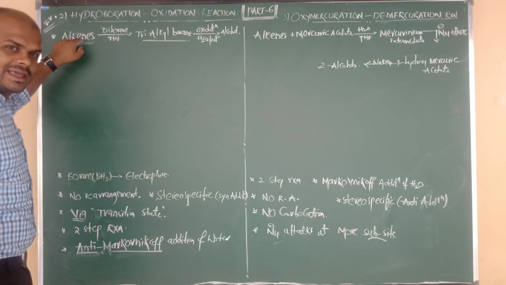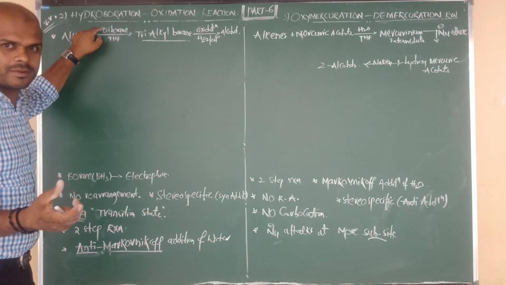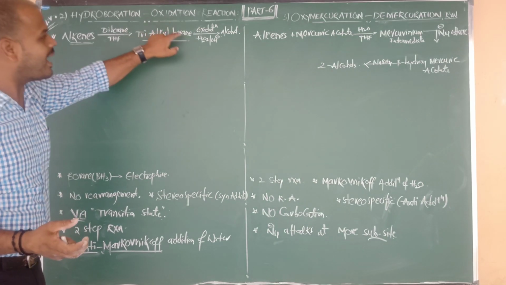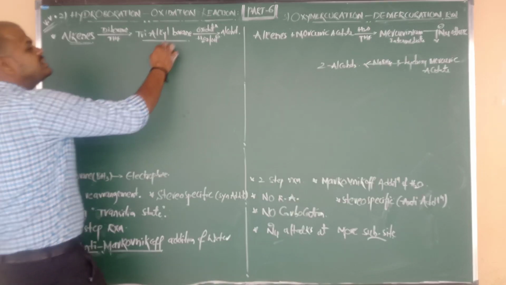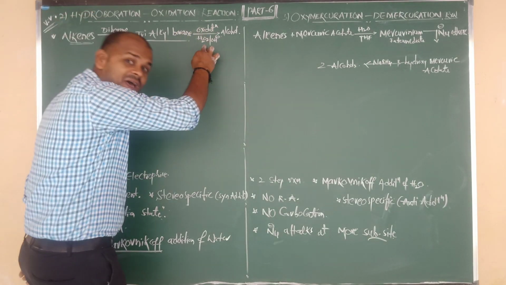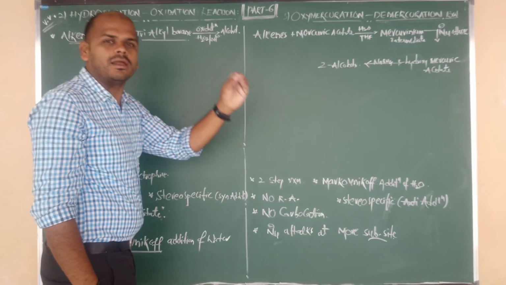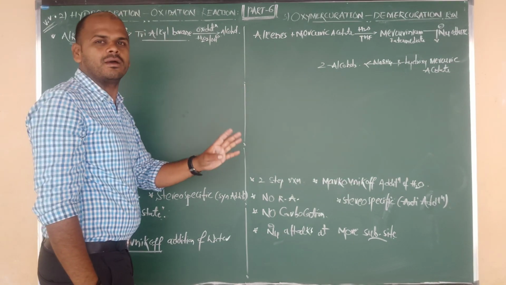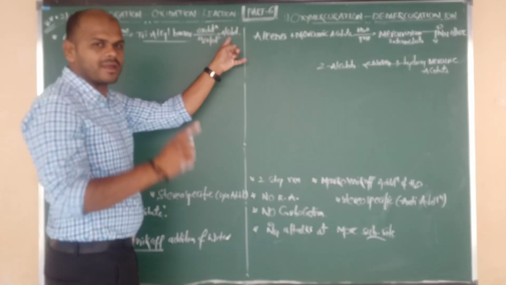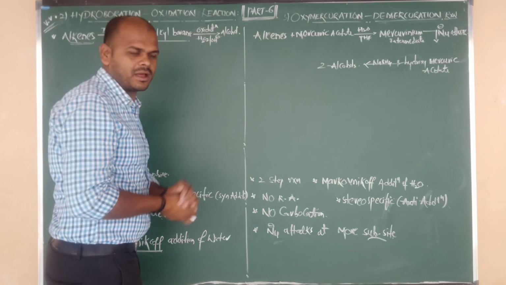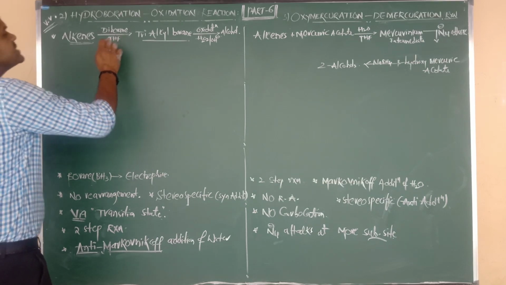First of all, alkenes on reaction with diborane in the presence of THF give trialkyl borane, which upon oxidation with hydrogen peroxide in the presence of alkali gives alcohols, or we can say 1° alcohols, because OH attacks the first carbon only as per the anti-Markovnikov rule. So here, what is meant by THF?